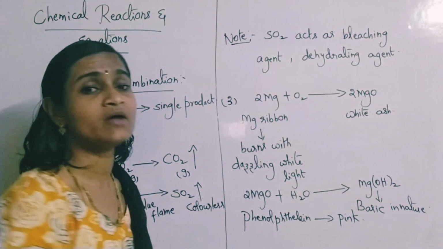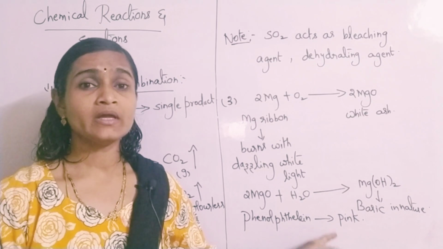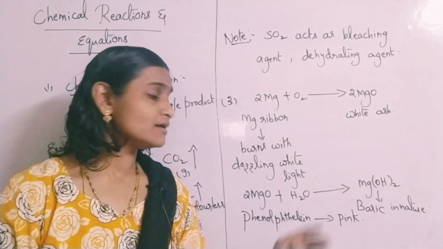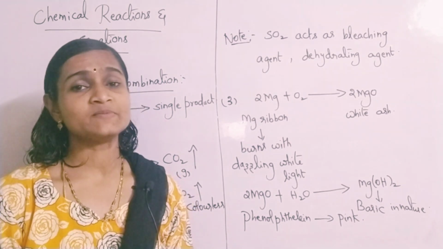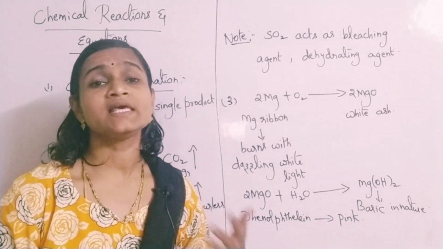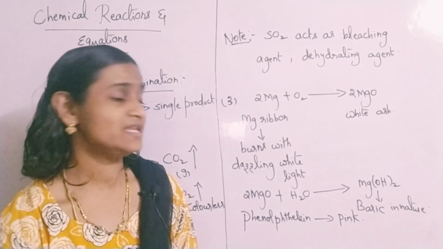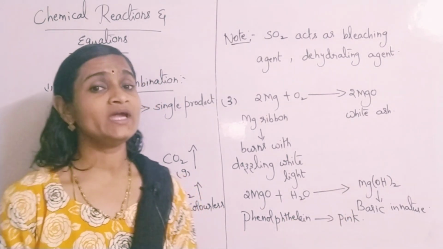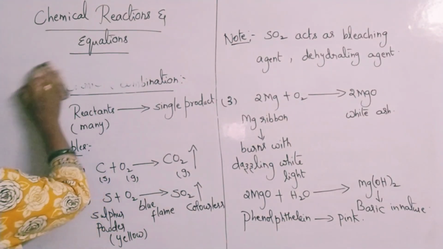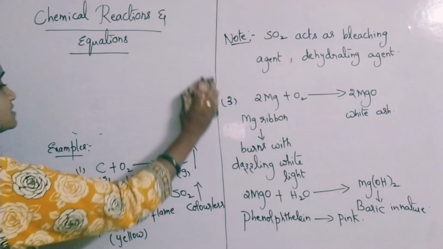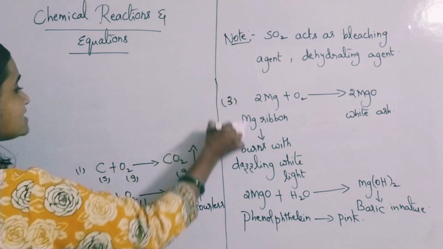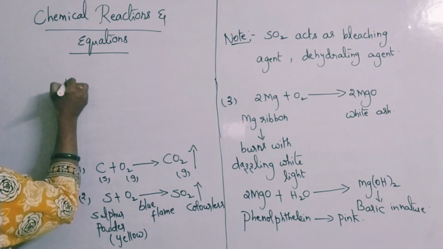If you observe the formation of pink coloration, that indicates that the particular substance exhibits basic character, meaning it's a base. Magnesium hydroxide is a base. And you have to remember one more point regarding magnesium hydroxide. Magnesium hydroxide is also called as what? Milk of magnesia, and it acts as a very good antacid.